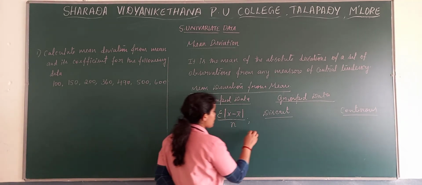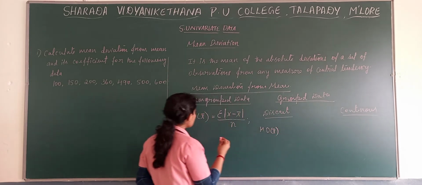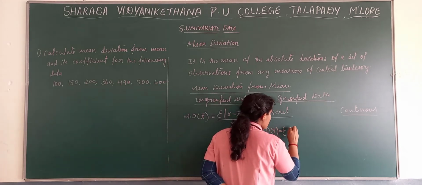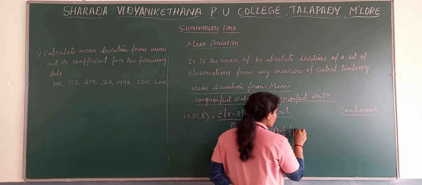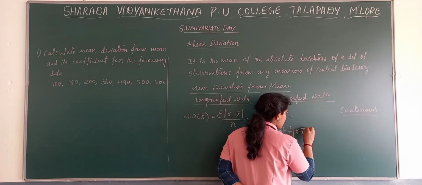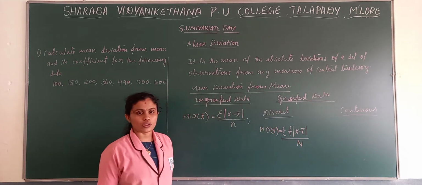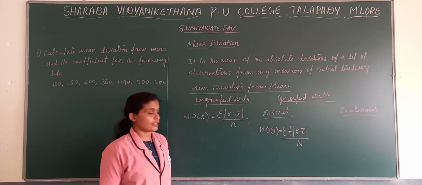Here you will get the formula: mean deviation from mean is equal to sigma f into modulus x minus x bar divided by capital N, because we have frequencies here.